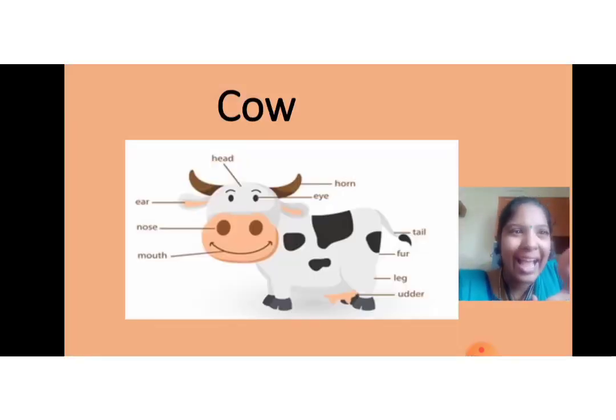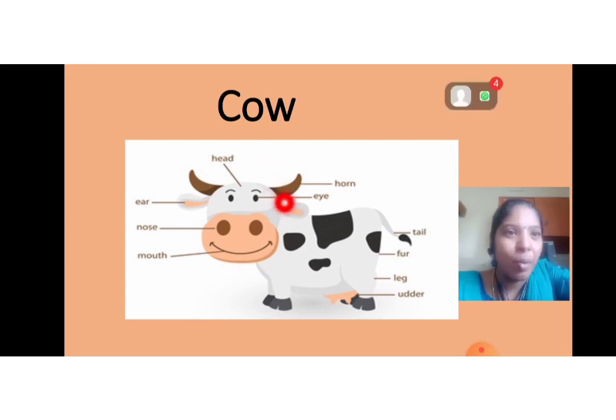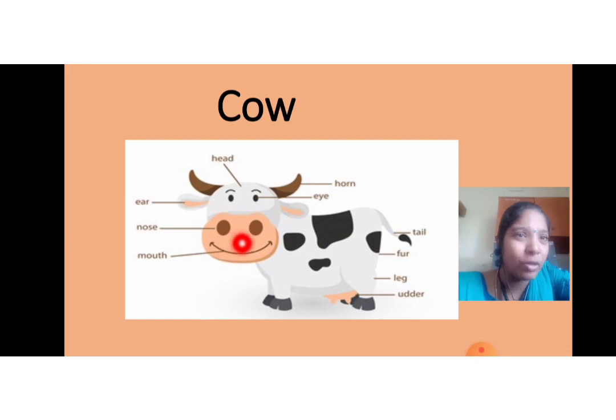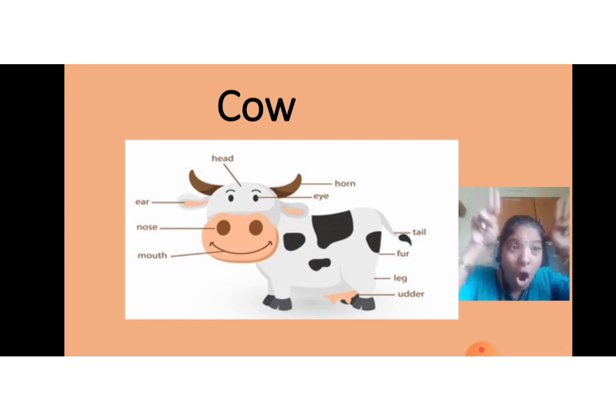You all like the cow. You all would have seen cows daily in the streets. So the cow also has body parts: eyes, ears, nose and mouth. What is the special thing? Horns. The cow has 2 horns.